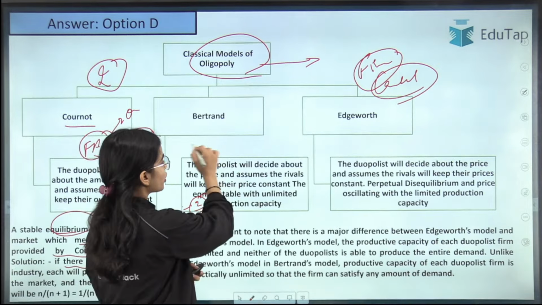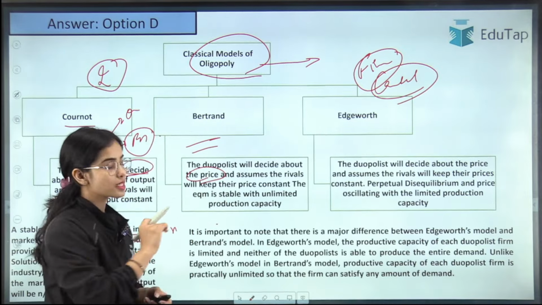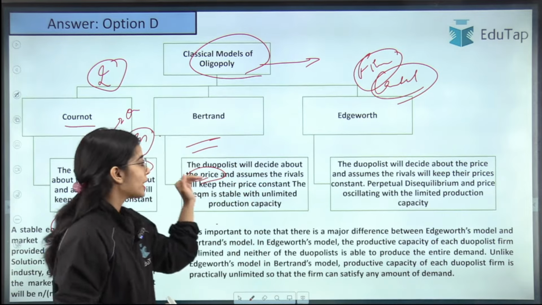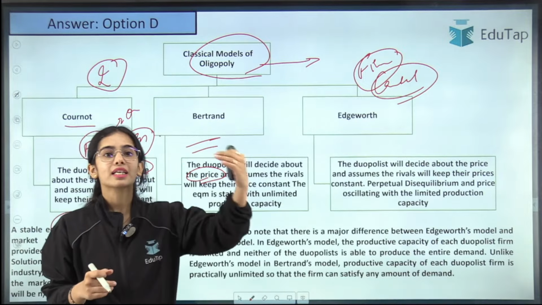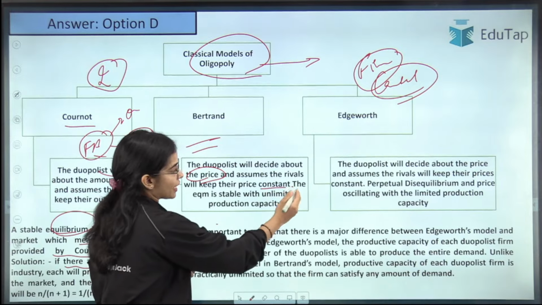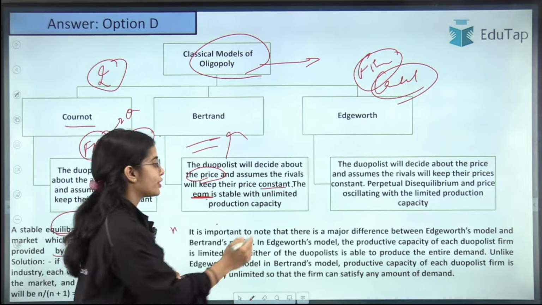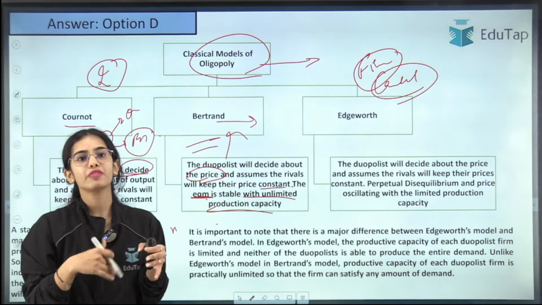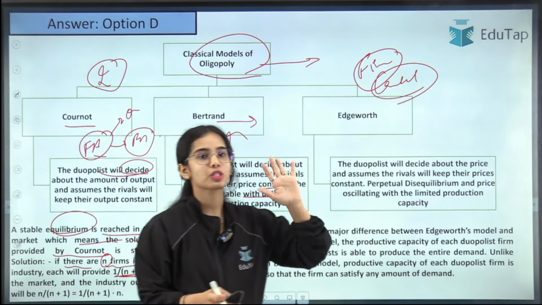The Bertrand duopoly model believes that I'm changing my price, and you will not change your price. So the firm decides its price believing that the rivals will not change their price and will keep their price constant. The equilibrium achieved under Bertrand is also believed to be stable, with unlimited production capacity. Bertrand assumed each firm has unlimited production capacity, and they change their price thinking the other firm is not changing its price.